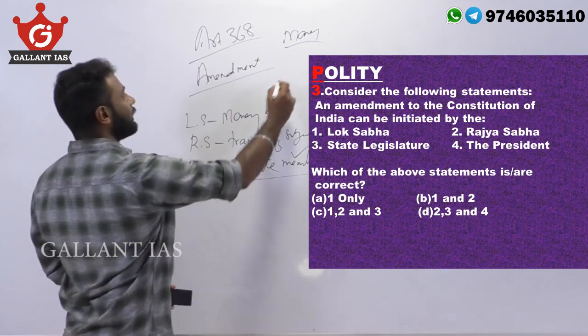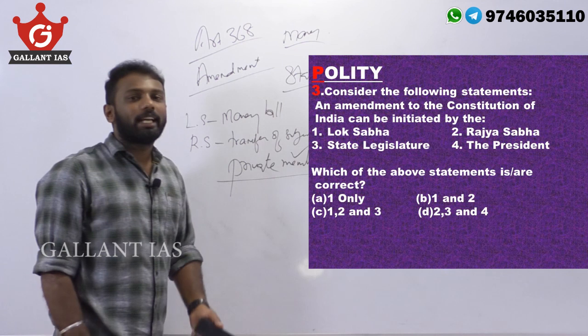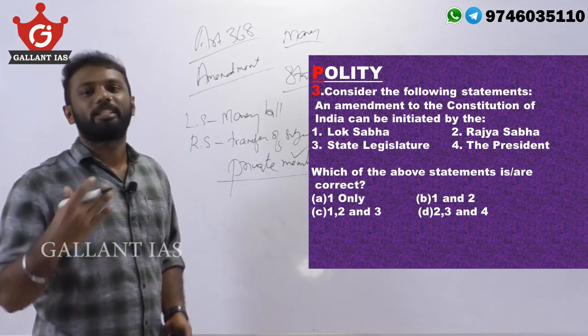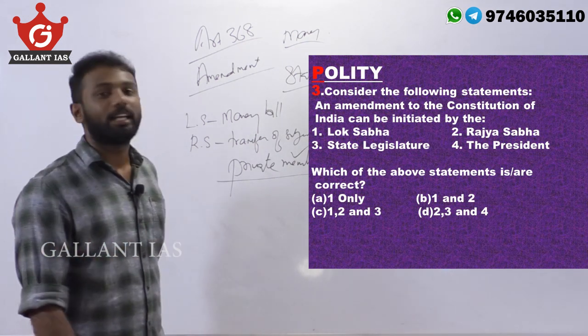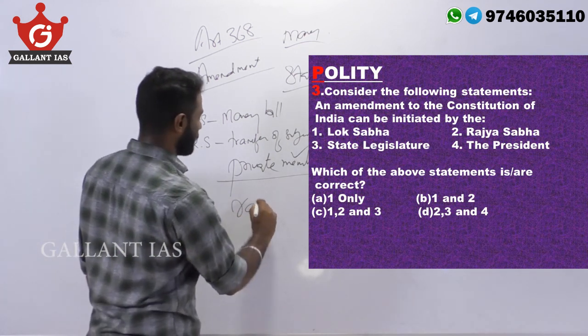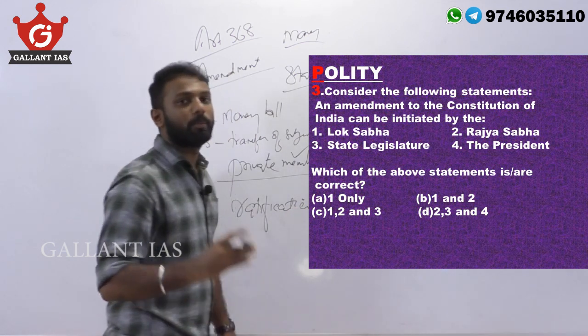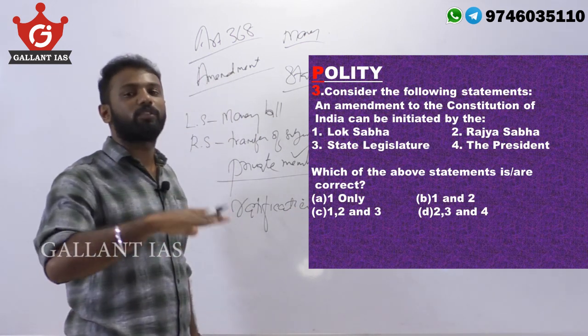Regarding the role of the state legislature, it has no role to initiate a Constitutional Amendment Act. Its role is limited only to ratification of bills passed by both Houses of Parliament.